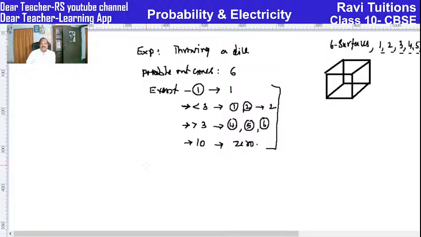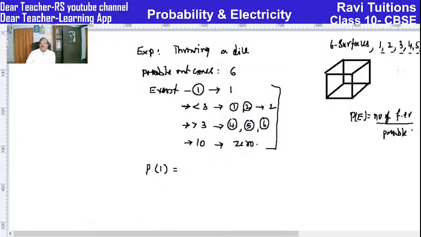Now let us find out the probability of getting 1. Probability of getting 1 is nothing but, the formula is P is equal to number of favorable outcomes to this E by total number of possible outcomes.